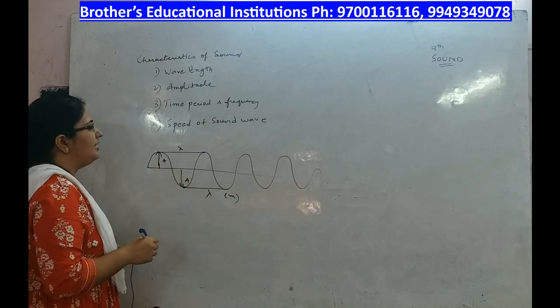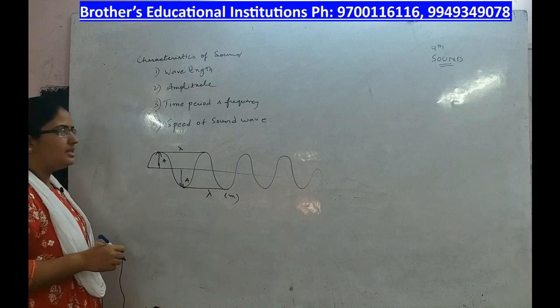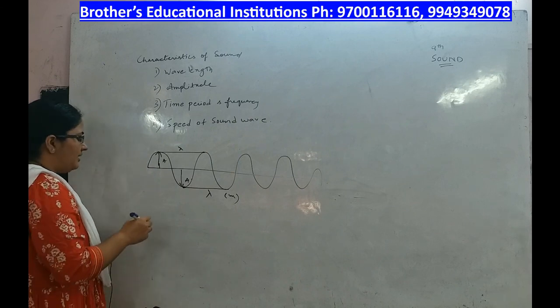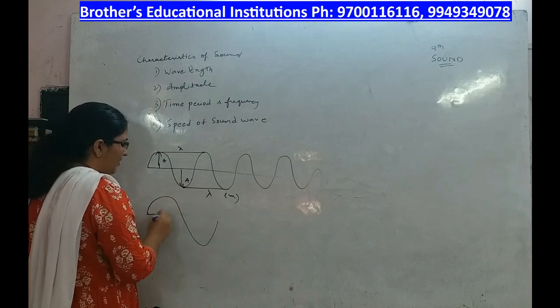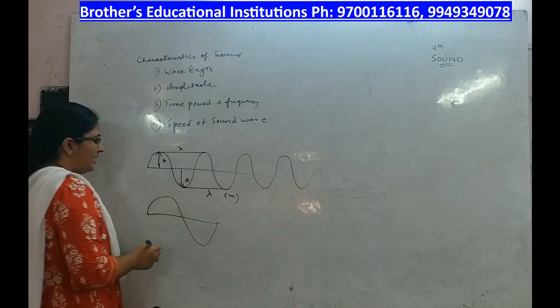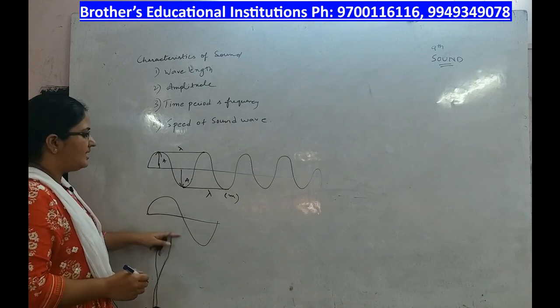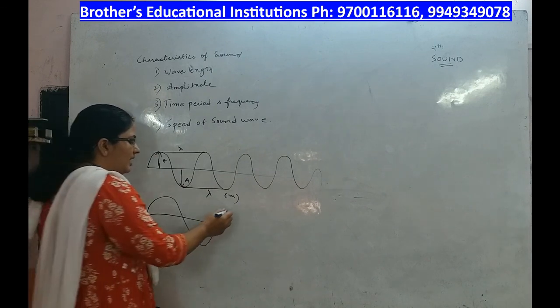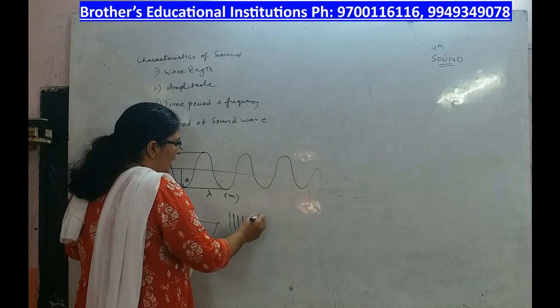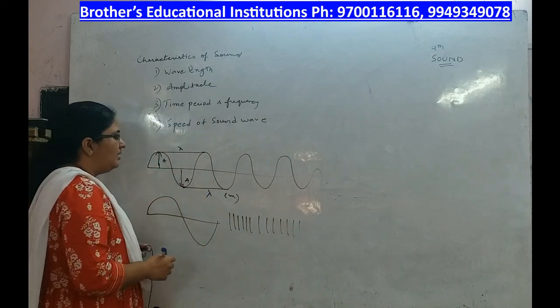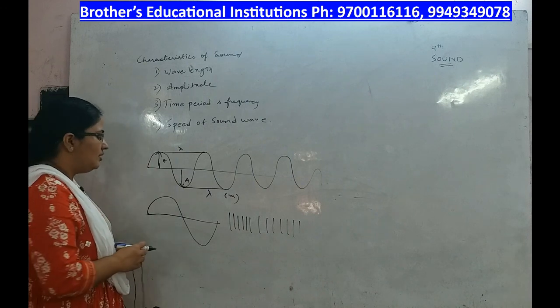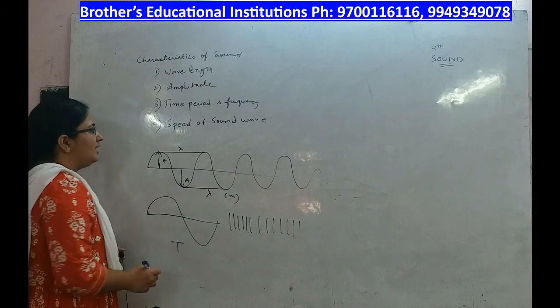Then time period and frequency. What is time period and frequency? Time period is the time taken to produce one vibration, or time taken to complete one crest and one trough, or one compression and a rarefaction. This is called time period. It is denoted by letter T.